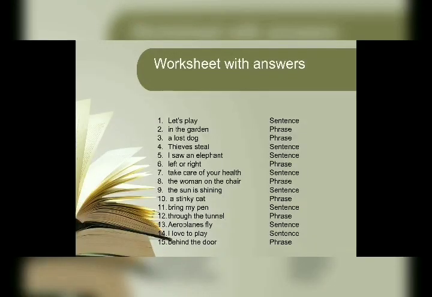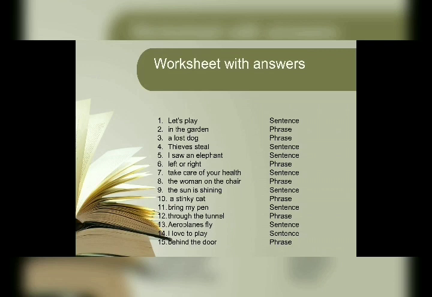Students, let's discuss the worksheet with its answers now. And I'm really sorry, the answer key that we have sent had some errors. I am really sorry for that. Let's start with the first. Let's play. Now it's conveying the whole meaning. Okay, come and let's play. So it is a sentence.